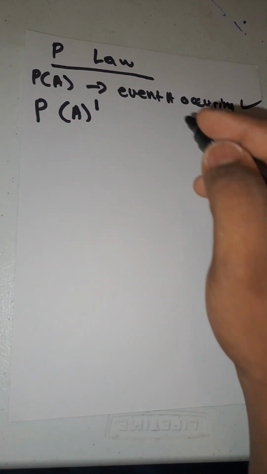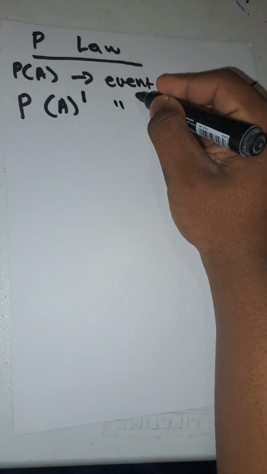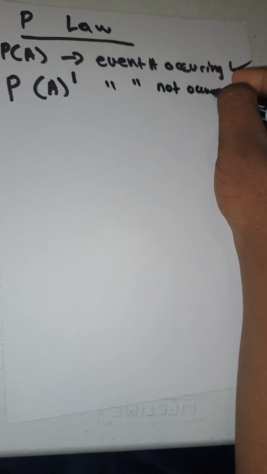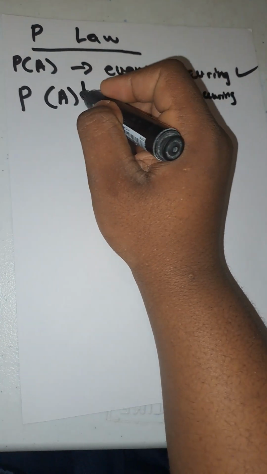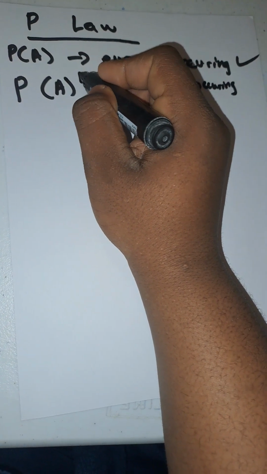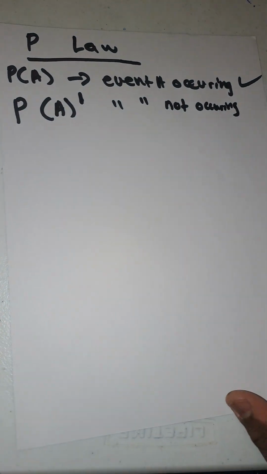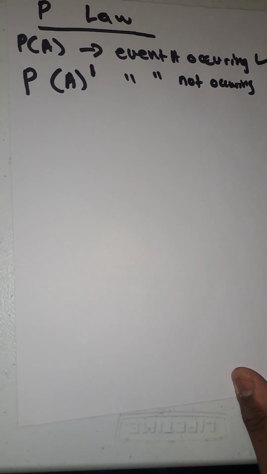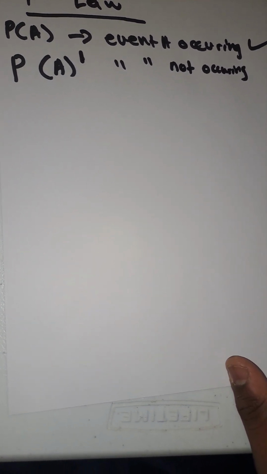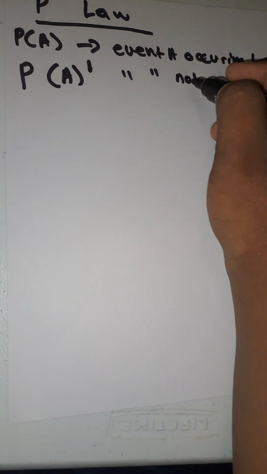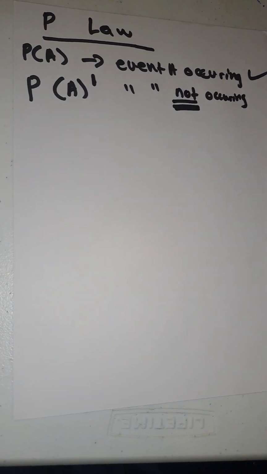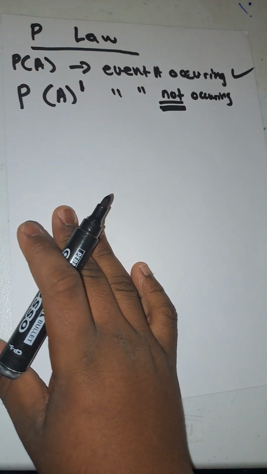So this means that the event of A is not occurring. This small thing there basically means it is not event A occurring. It is also called the complement of A, but you just have to know that it means not occurring.